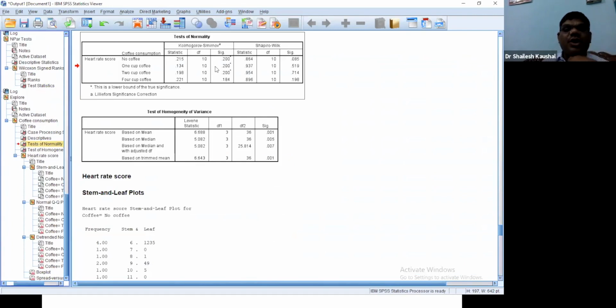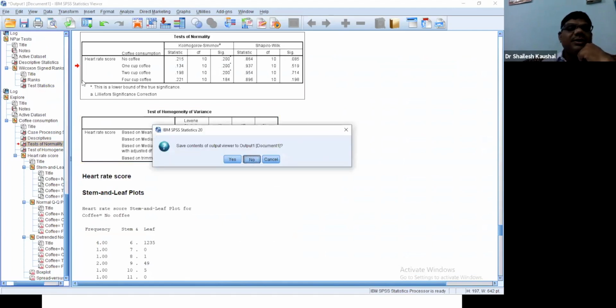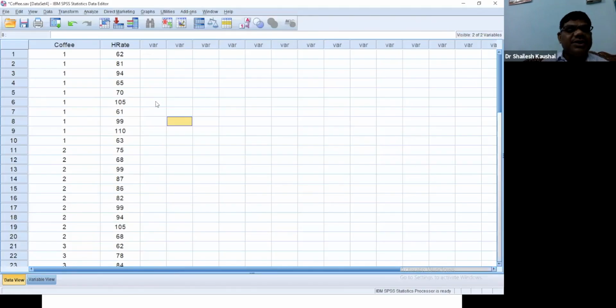Data is normal but not homogeneous. I'm again repeating this process. We will check, because it is independent, it is equivalent to an independent test. All observations are in the form of ratio scale.